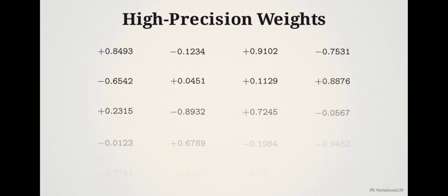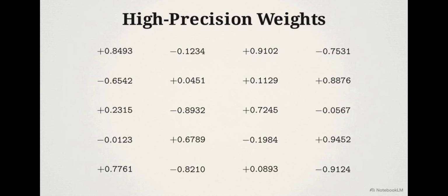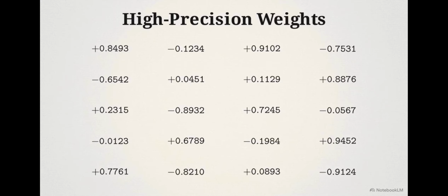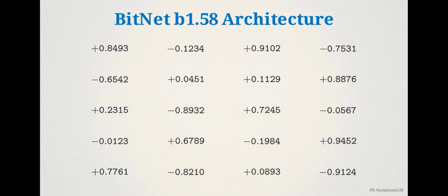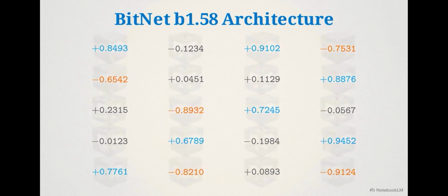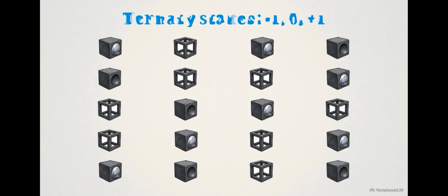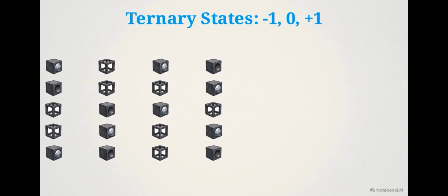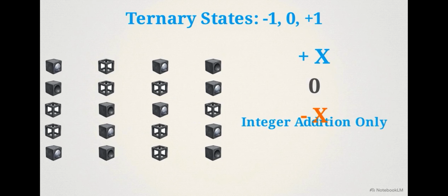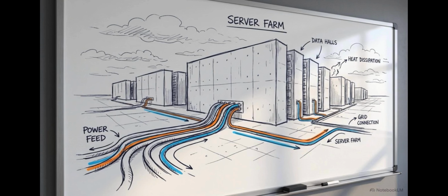Artificial intelligence is becoming a calculation bottleneck. Most models rely on massive strings of floating point numbers, but a breakthrough architecture called BitNet B1.58 changes the math. By binarizing weights into three states, -1, 0, and +1, it eliminates floating point multiplication entirely. This enables a shift in where AI actually lives.